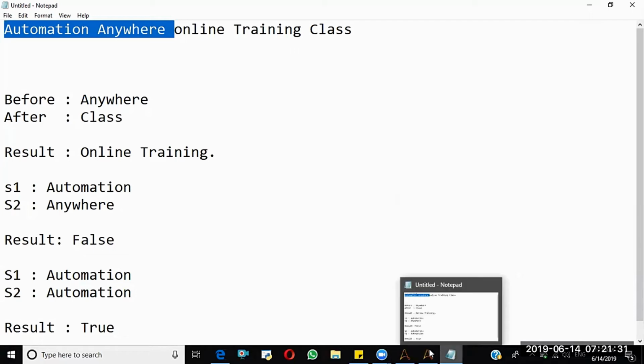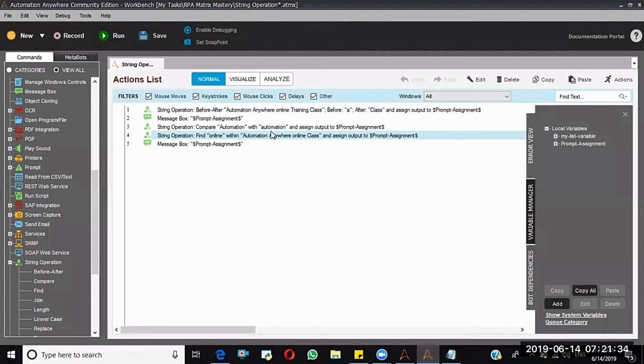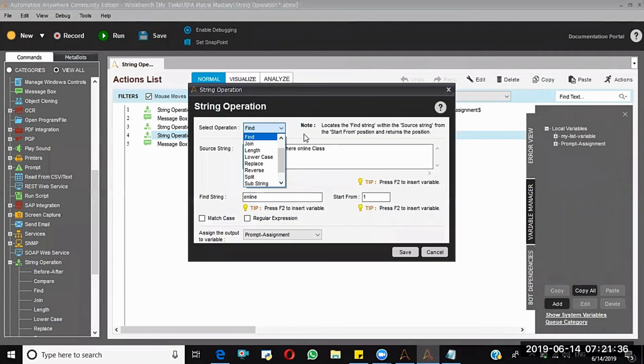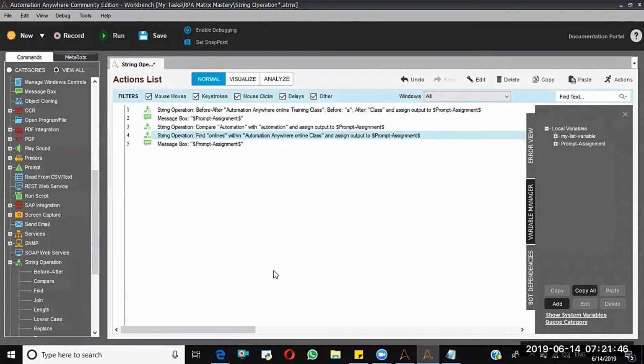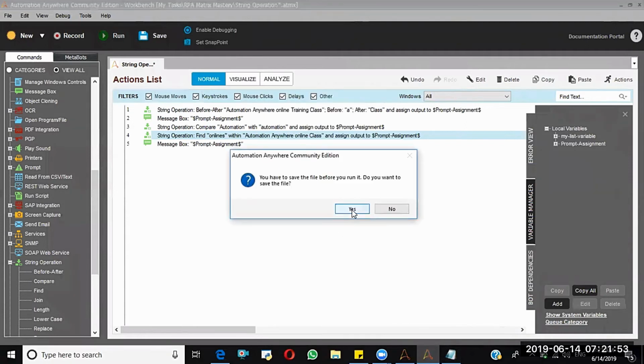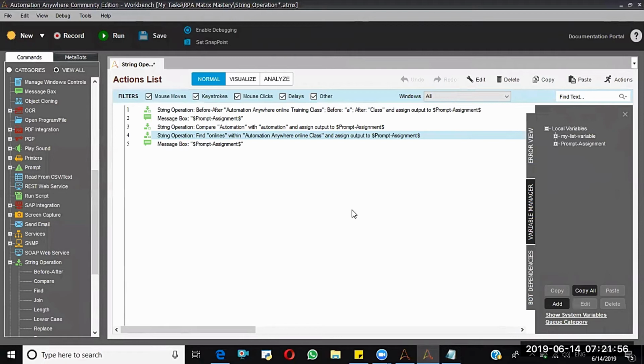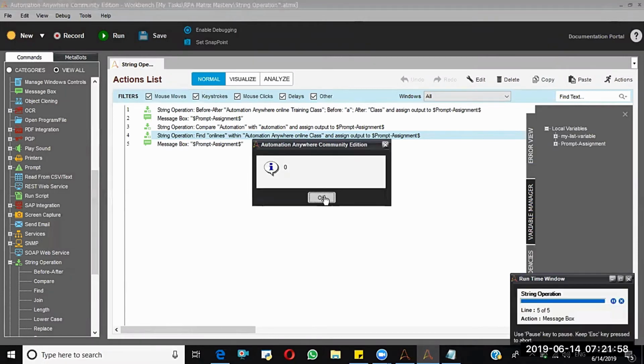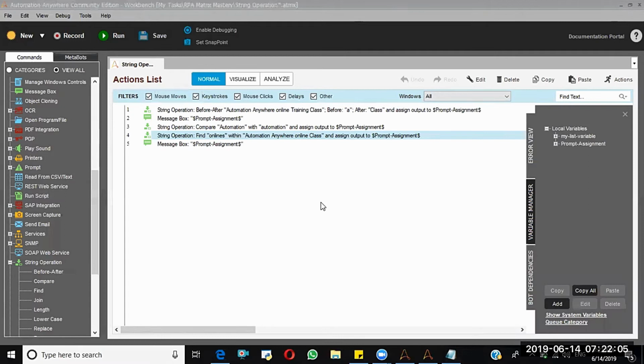Now I'm going to say in this one, let me say onlines. Run from the next step. See, it is giving 0. 0 means the string hasn't been found, right? The online string was not found. That's the reason it is giving 0.